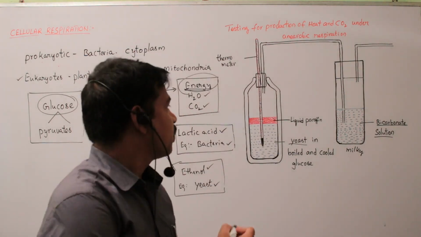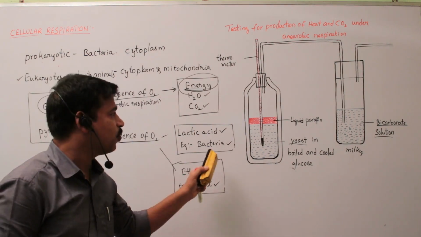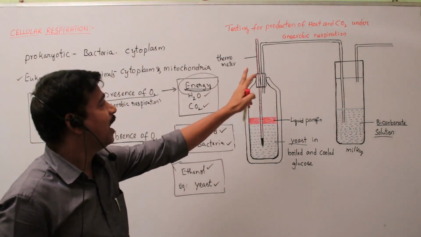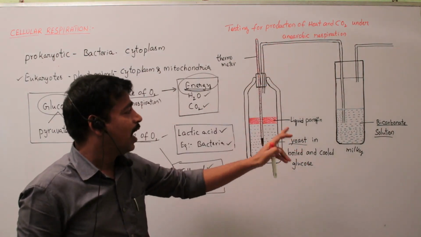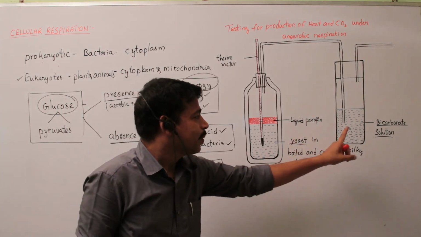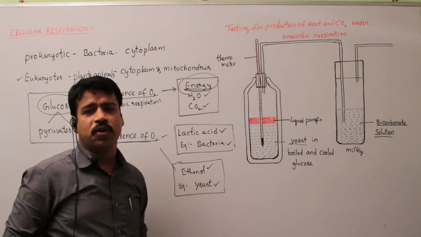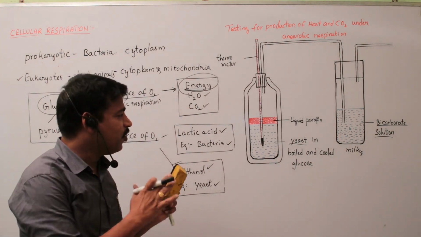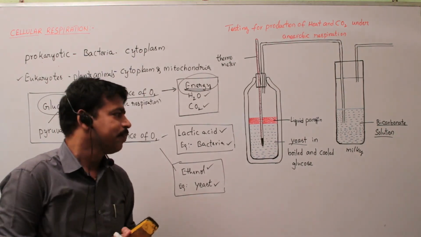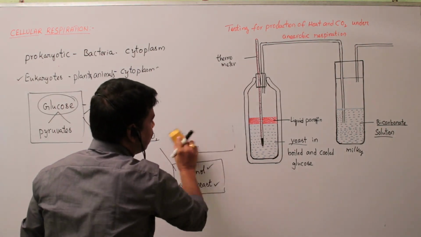These are, first, a thermos flask, a thermometer, one glass tube, one test tube, bicarbonate solution, and some glucose solution. By using this material we conduct the experiment. Okay, so let us discuss the experiment.